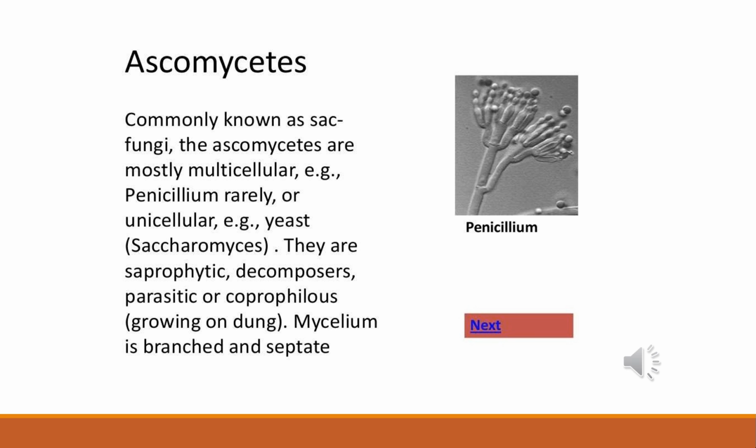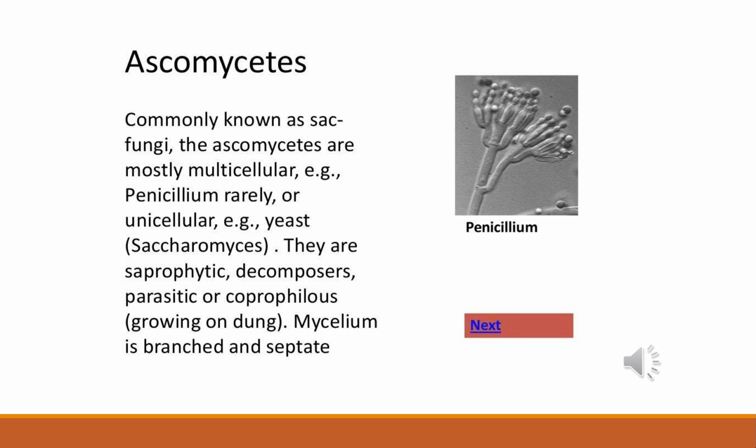Conidia on germination produce mycelium. Sexual spores are called ascospores, which are produced endogenously. It means it has two types of spores: some are formed exogenously in Penicillium, and ascospores are formed endogenously. Now you understand what is exogenous and what is endogenous. In sac-like asci, these asci are arranged in different types of fruiting bodies called ascocarps.